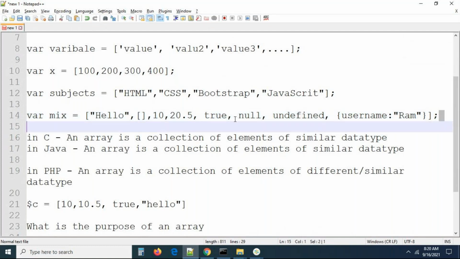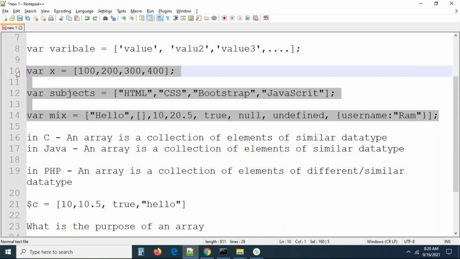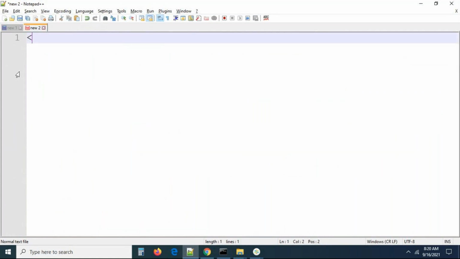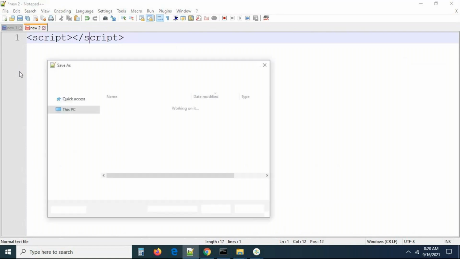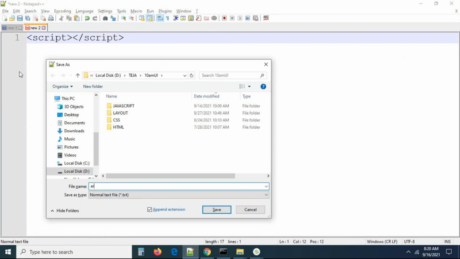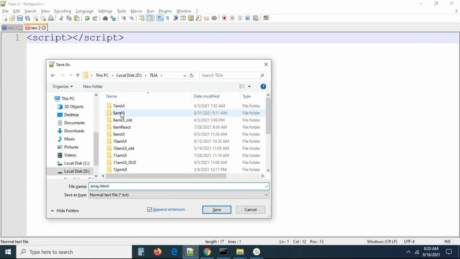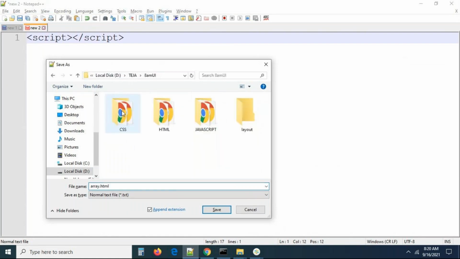Okay, let me create one file here. So quickly, I'm going to create a file. Let me save the file directly. Script to open, script to close. I'm not taking the HTML structure and all, guys. I'm directly creating a file. Concentrate on the functionality; the rest is not required. Array.html is the file name. Let me go to your working location and save the file into the JavaScript folder.